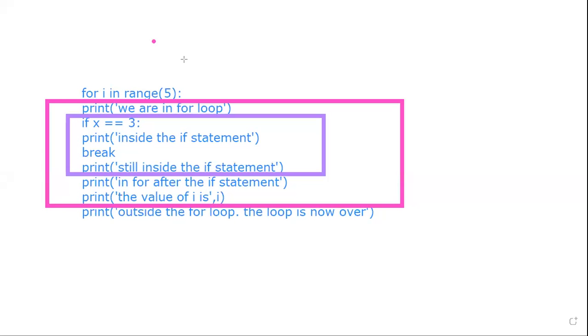So now what happens when I use break or continue? I'm going to demonstrate that to you. When this program runs, it will go inside the for loop, and this is going to be printed: we are in for loop. Sorry, this should be i.